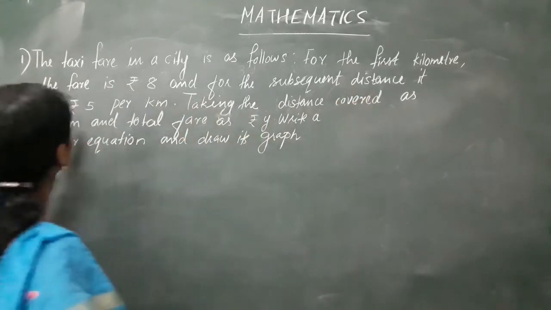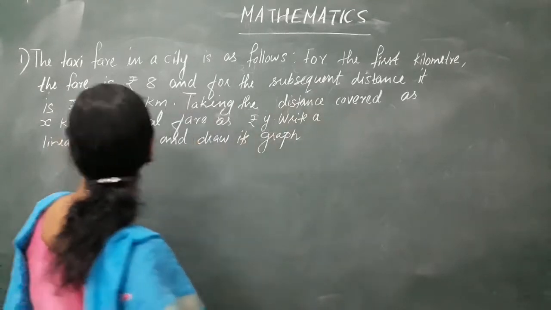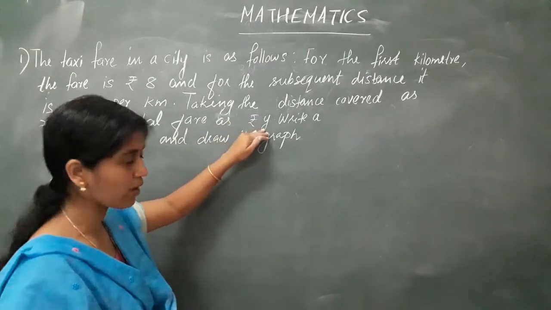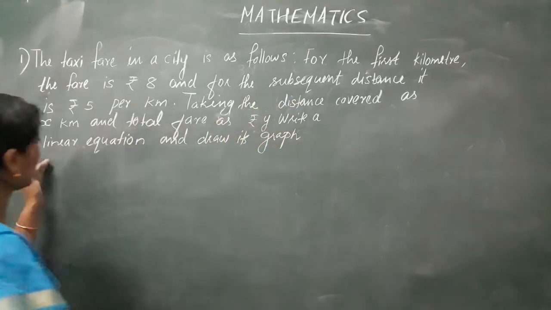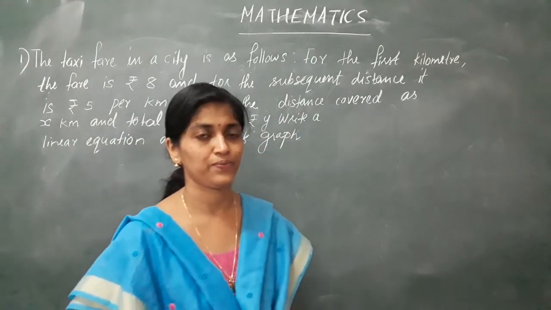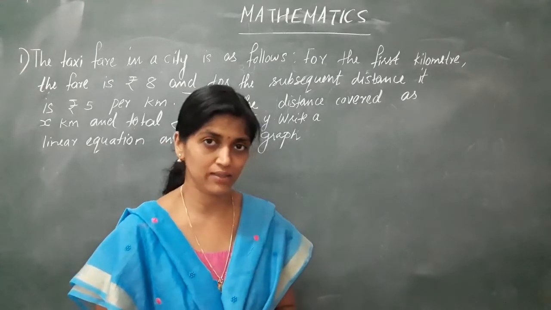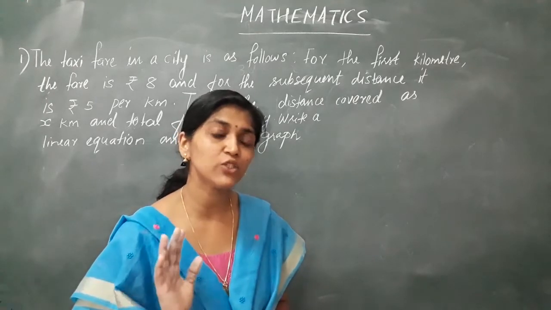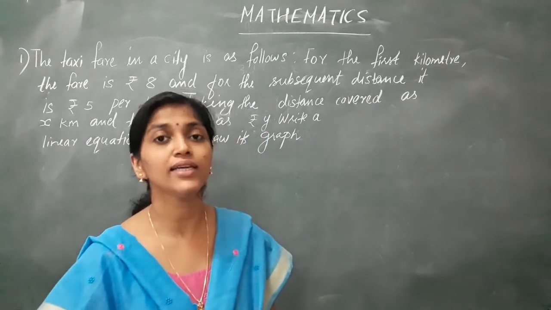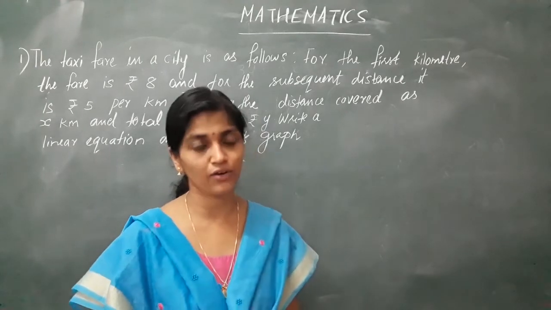Clear? I think the question is clear. Subsequent distance, it is rupees 5 per kilometer. Taking the distance covered as x kilometers and the total fare, that is the total money you have given, as rupees y, write a linear equation and draw its graph. That is our question. So what is given? Total distance covered is x kilometers and total money given is rupees y. We have to form a linear equation in two variables using this information and draw its graph.